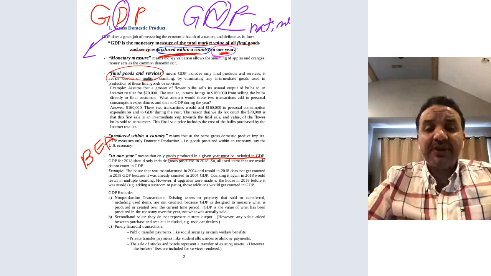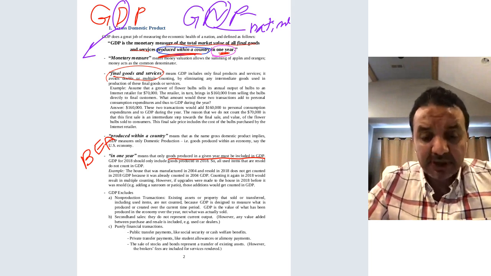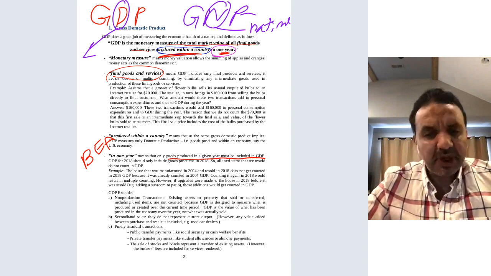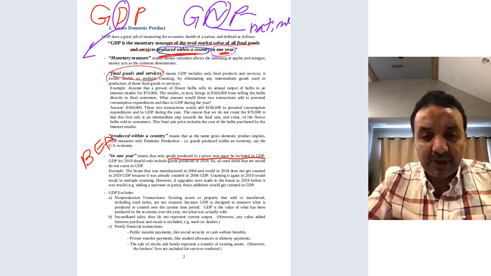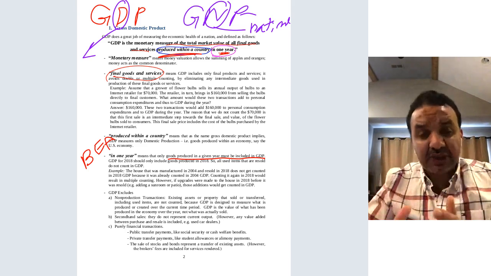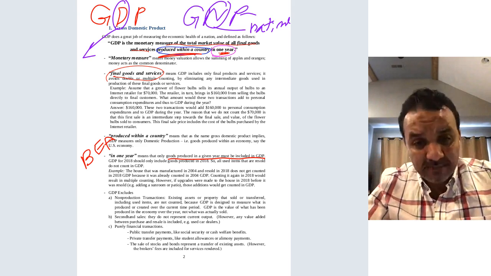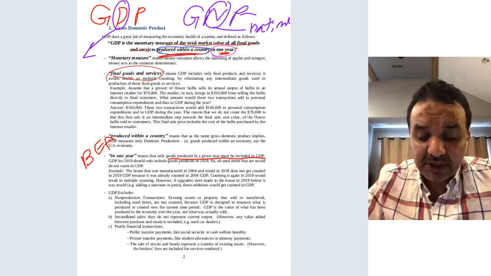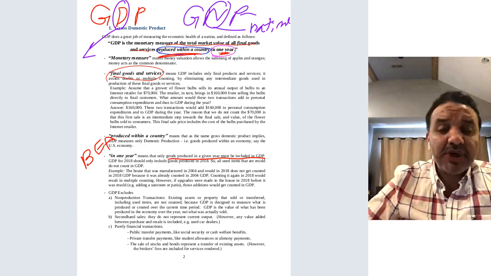Okay, let me give you another example. Let's say Nike. Nike is an American company, correct? So Nike has a factory in China. They take advantage of the cheap labor in China. There are no minimum wages in China. So all the shoes and sport clothes manufactured in China by Nike will be part of what? Can you think about it? It's going to be part of which country's GDP and which country's GNP?